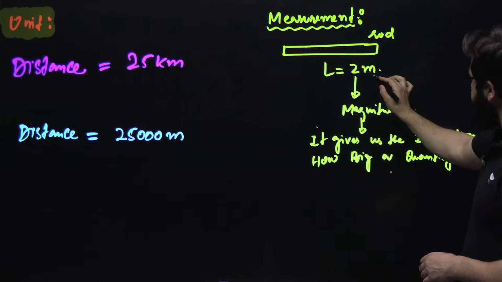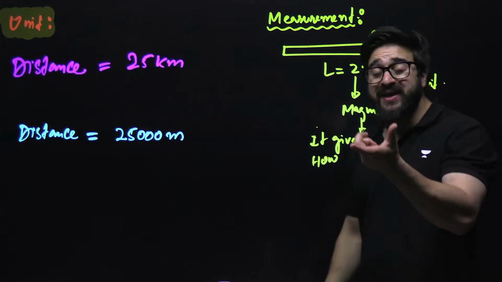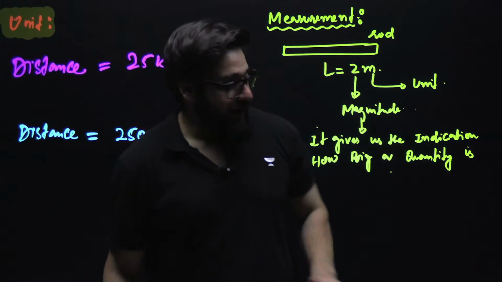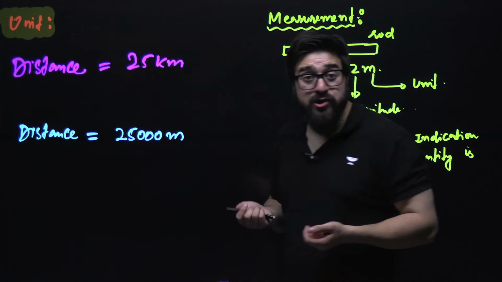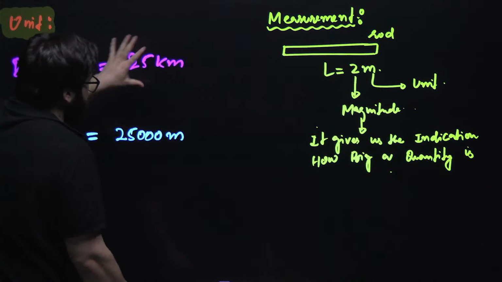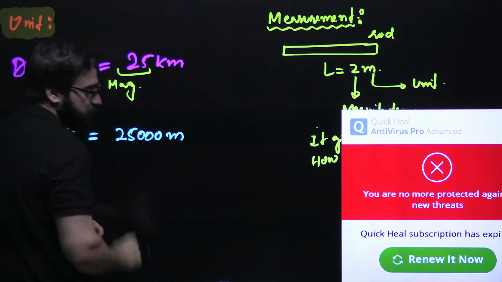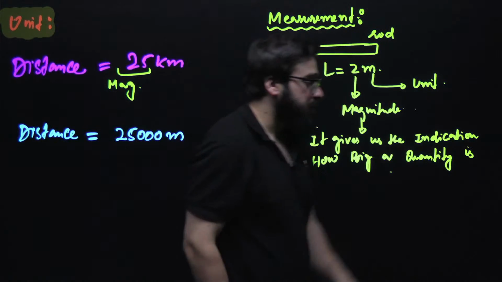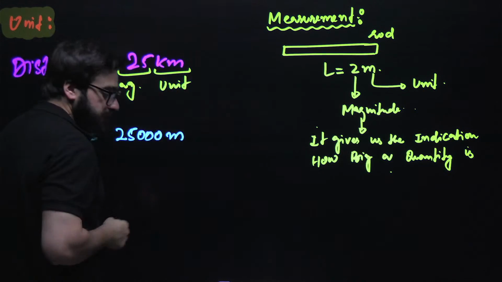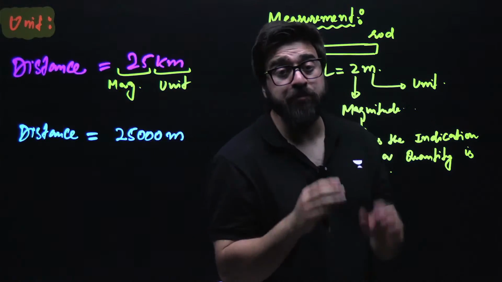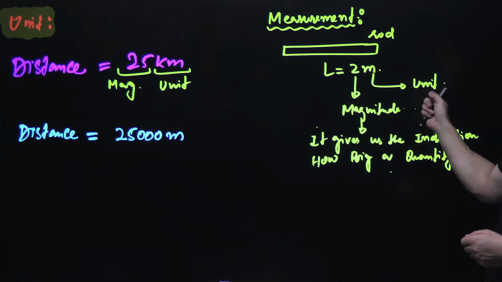And what is this m? We say this m is what we call the unit. Unit means what you are measuring in. Like I am measuring the length over here in meters. I can measure the length in kilometers also. Like if I say distance is equal to 25 kilometers, what is this 25? We say, sir, it is magnitude. And what is this kilometer? We say, sir, it is unit. So kilometer is also a unit. Unit means what we are measuring in. Over here we are measuring in meters.